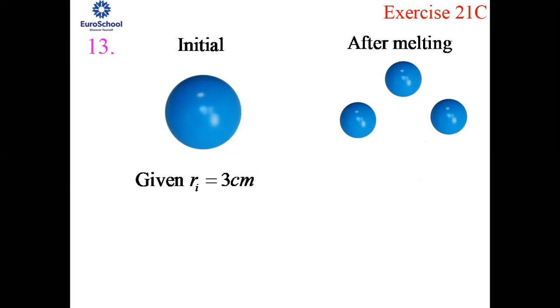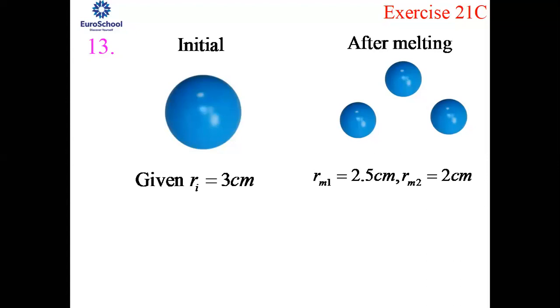So first we'll write down what is given over here. The radius of the bigger ball or the initial sphere is given to be 3 centimeter. Just to avoid confusion, I have denoted the radius of the initial sphere as Ri. It is 3 centimeter. Whenever mensuration comes, you have to check the units. Units are very, very important, because if one of the units is different, you have to convert it, else you'll end up with the wrong answer.